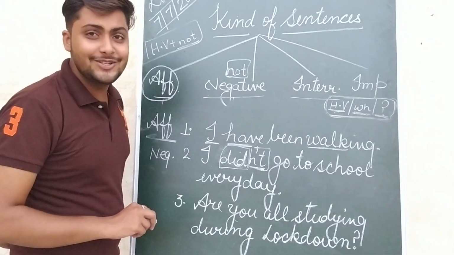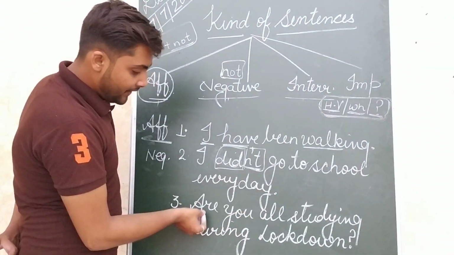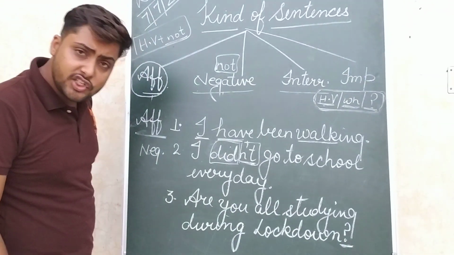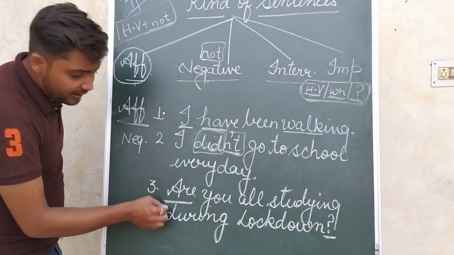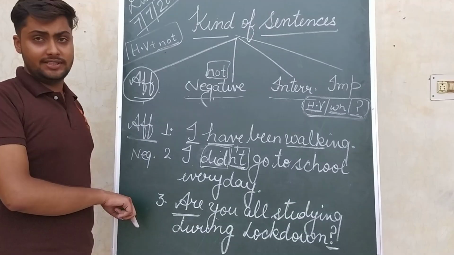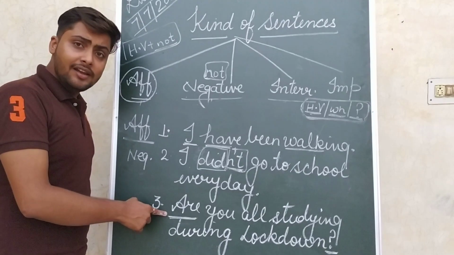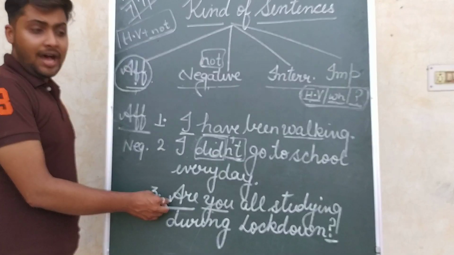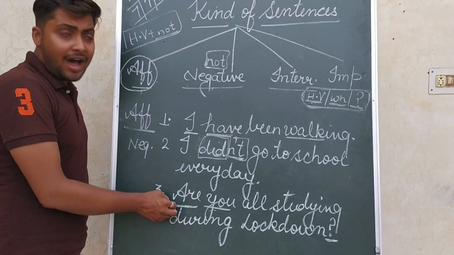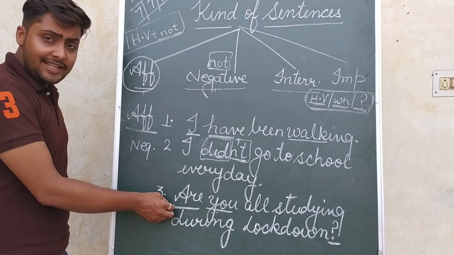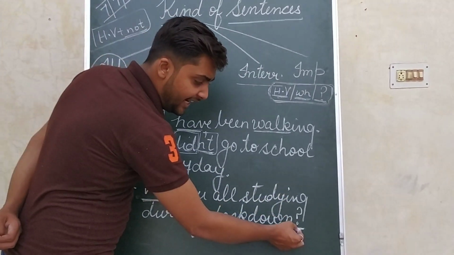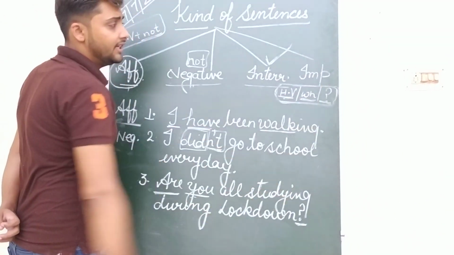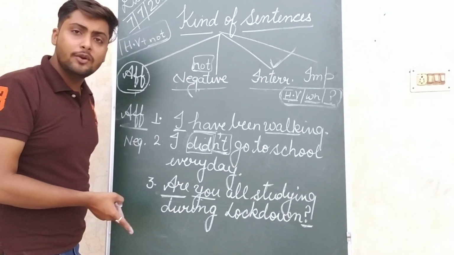Next one. Are you all studying during lockdown? I also want to ask you all, are you all studying? See, what is the difference? Here we are having a question mark, along with that we are having a helping verb in the beginning of the sentence. Where is the helping verb used? In the starting. You is a subject and before the subject we have used are. So this is known as helping verb. Are is a kind of helping verb. So the sentence has been started with are and it is ending with a question mark. So which kind of sentence is this? This is an interrogative sentence.